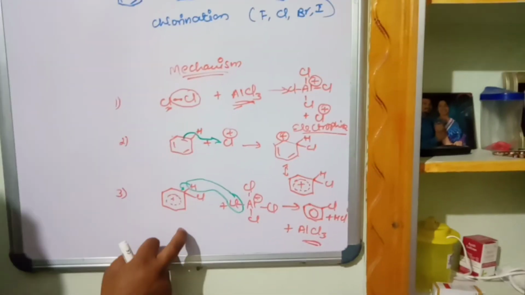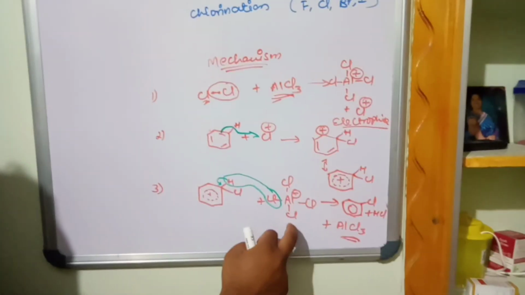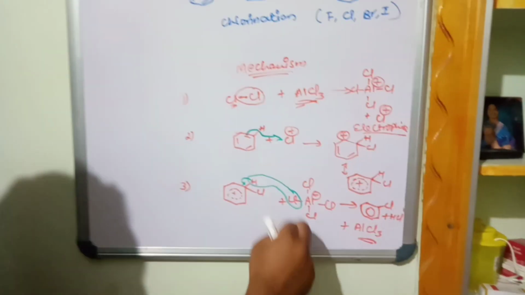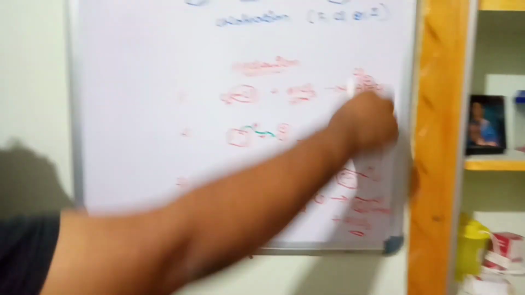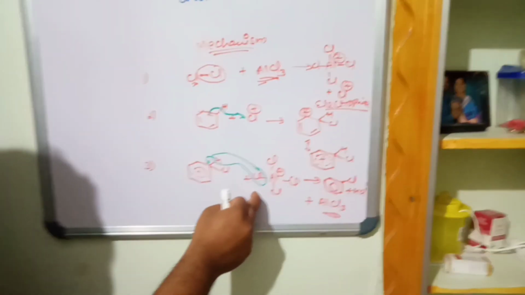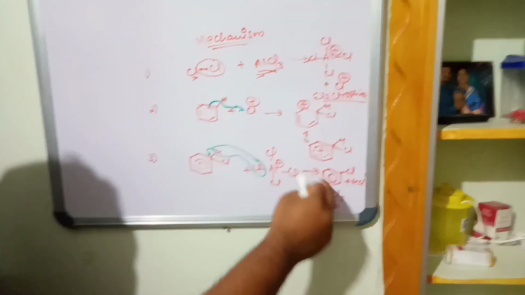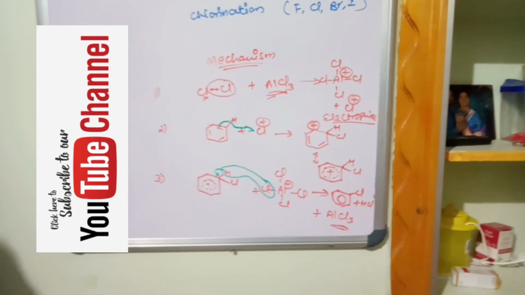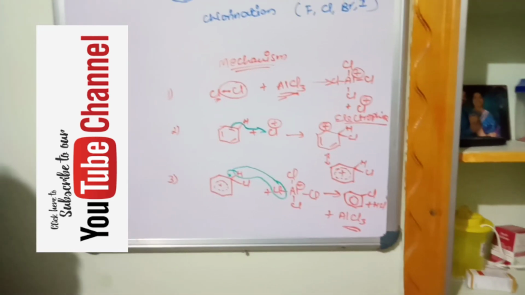The resonance stabilized compound of benzene is reacted with aluminum tetrachloride, which is formed in the first step. The hydrogen is completely replaced, chlorobenzene is formed, and catalyst is regenerated. This is all about the halogenation reaction.